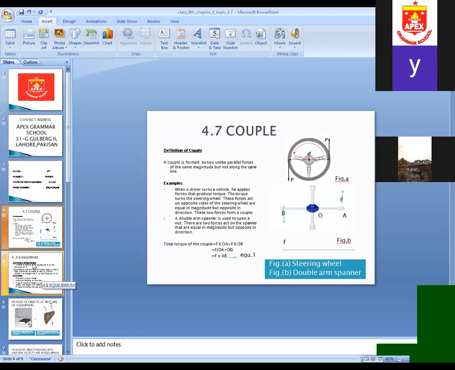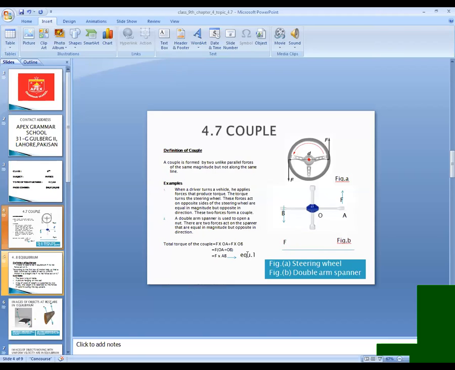So the torque of a couple is basically the product of force and perpendicular displacement. This is the force and this is the perpendicular displacement, so they must make an angle of 90 degrees.